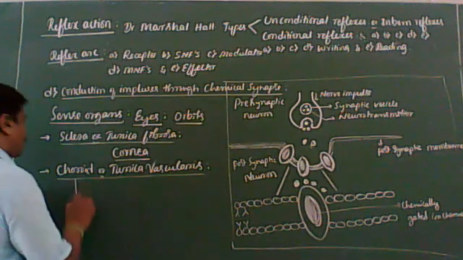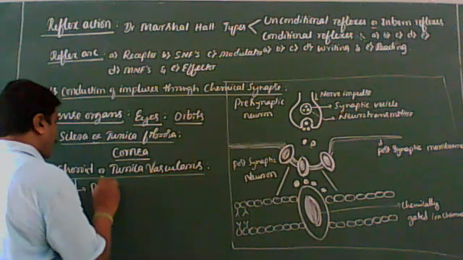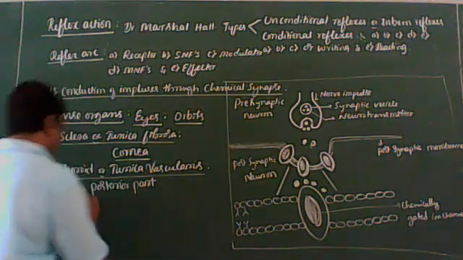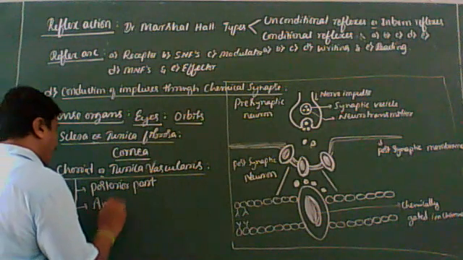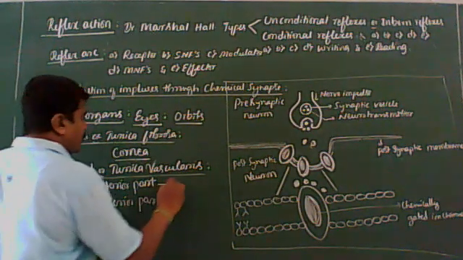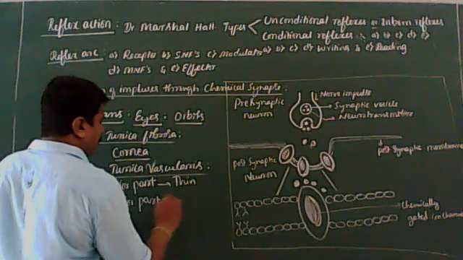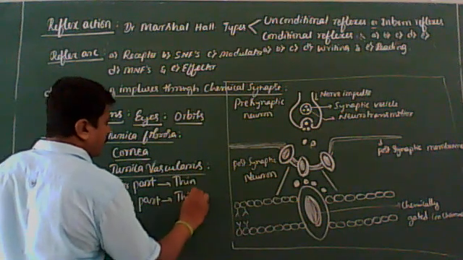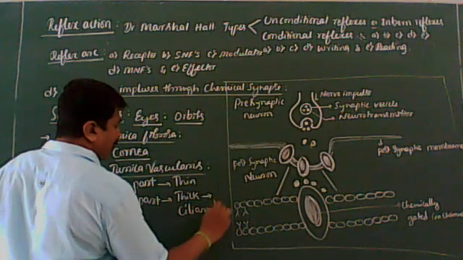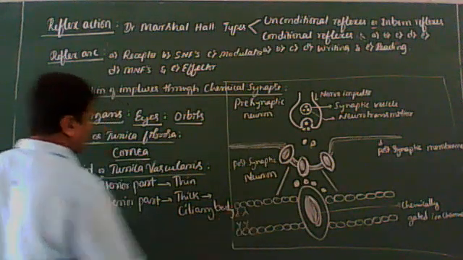It has two parts, namely the posterior part and the anterior part. The posterior part is thin, the anterior part is thick, and it forms the ciliary body.